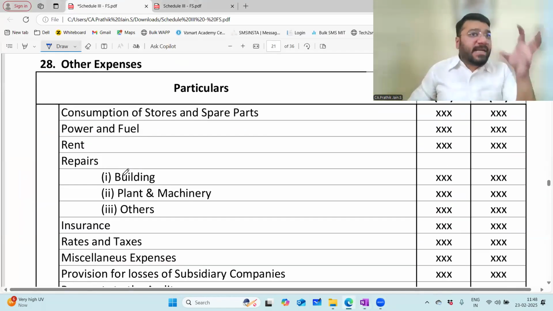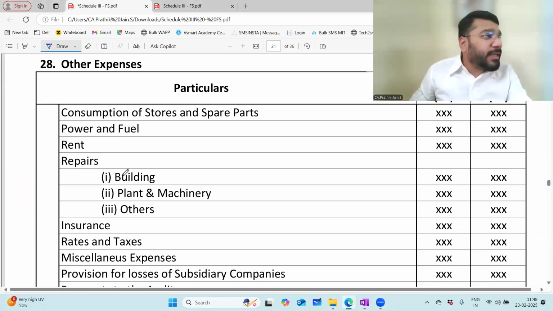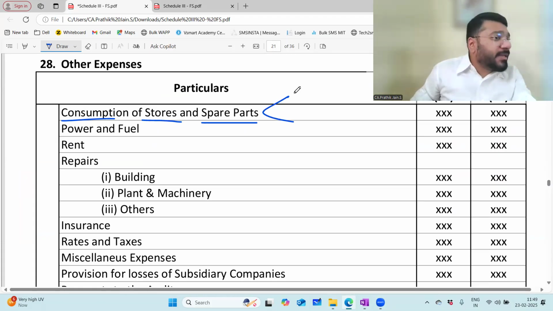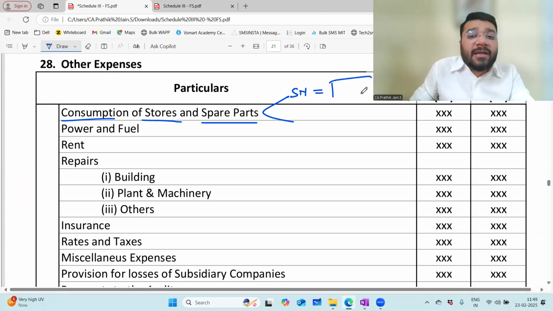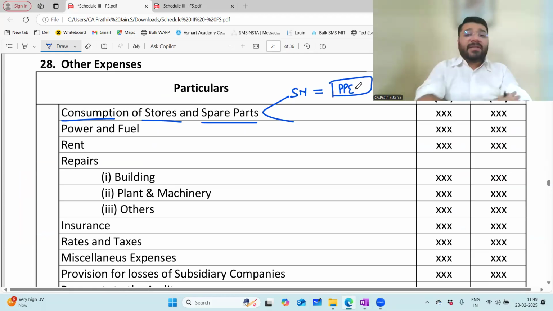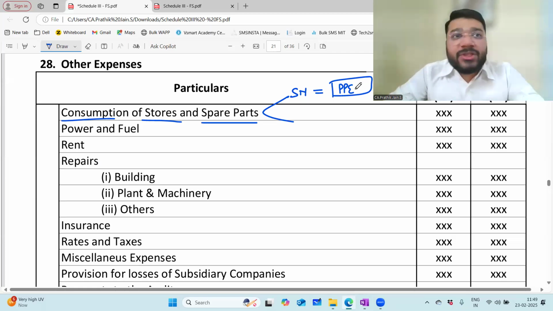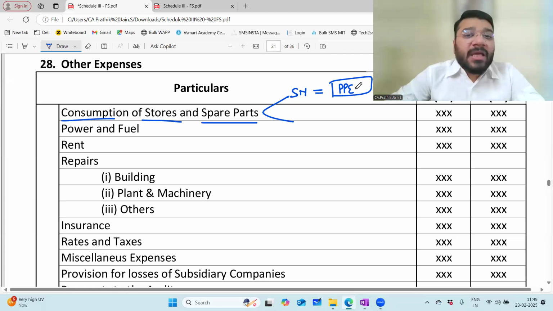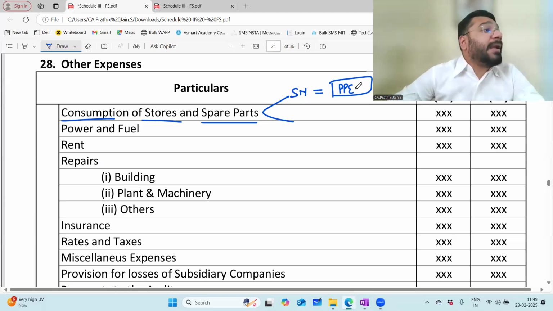Let's have an understanding that this is also a format given by Schedule 3. The first item is consumption of stores and spare parts. Stores and spare parts are of 2 types. If the loose tools, stores and spare parts are of a specific nature, you have to classify them under property, plant, equipment. Where have we discussed this? In CA Foundation, Accounting Standard 2, Valuation of Inventory. If you come across any loose tools, spare parts and stores item which is specific to any particular asset, then it has to go to your property, plant, equipment. Who is saying this? AS 2, AS 10.